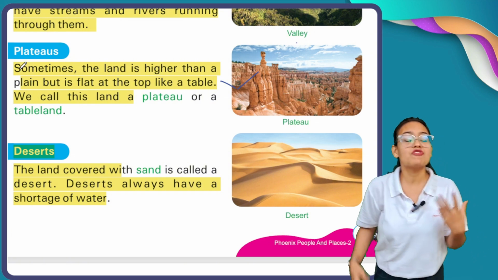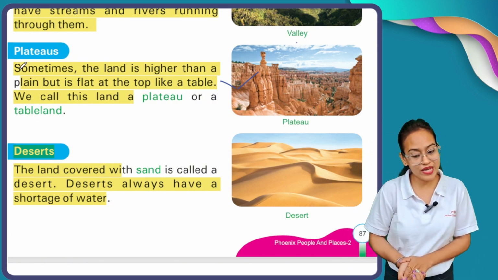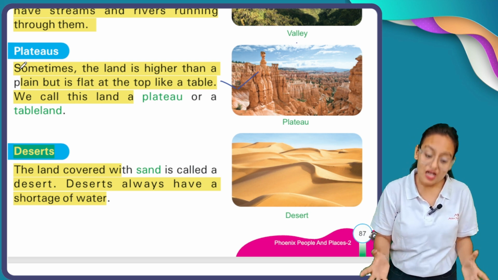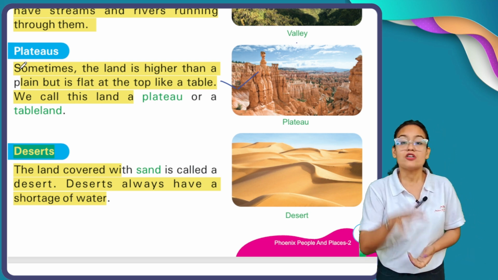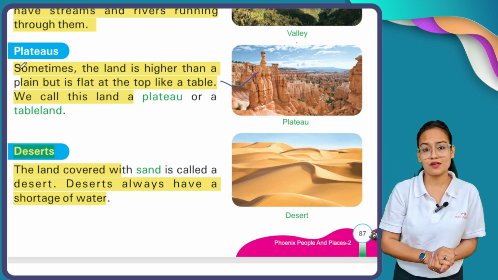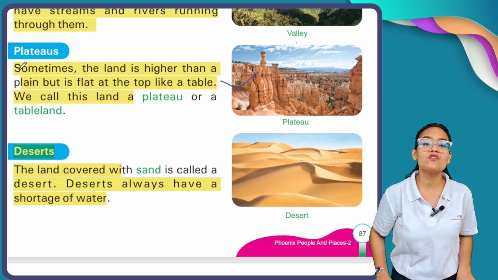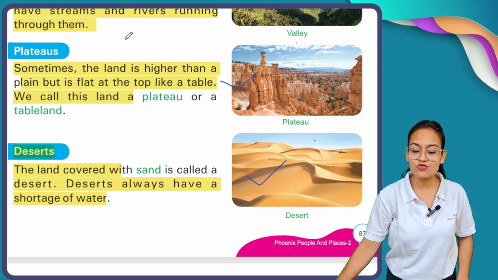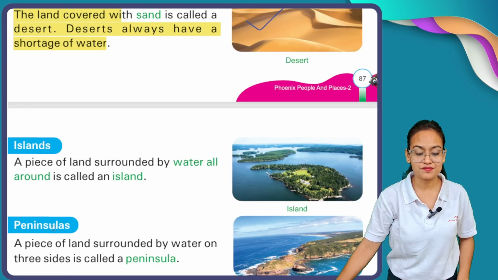The area which is covered with sand is called a desert area. These desert areas always face scarcity of water because there is no source of water present there. Here you can see, my dear students, this is a desert.